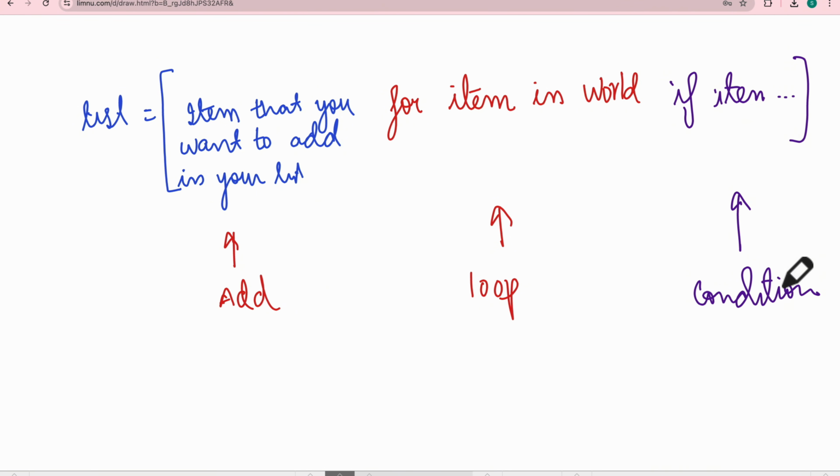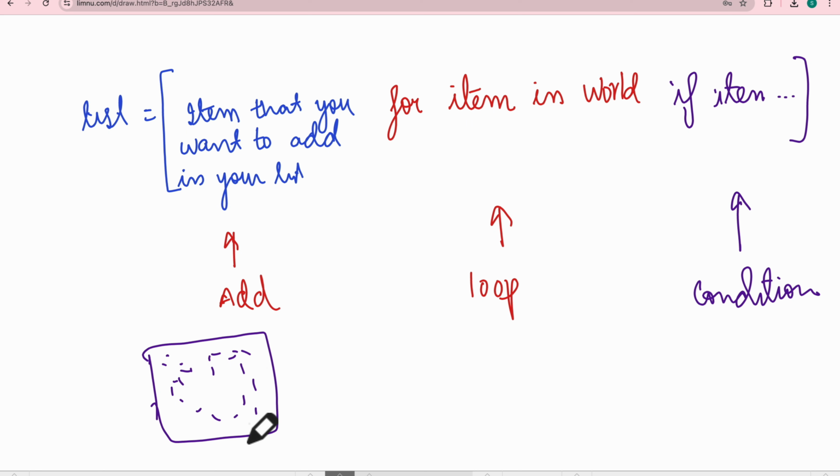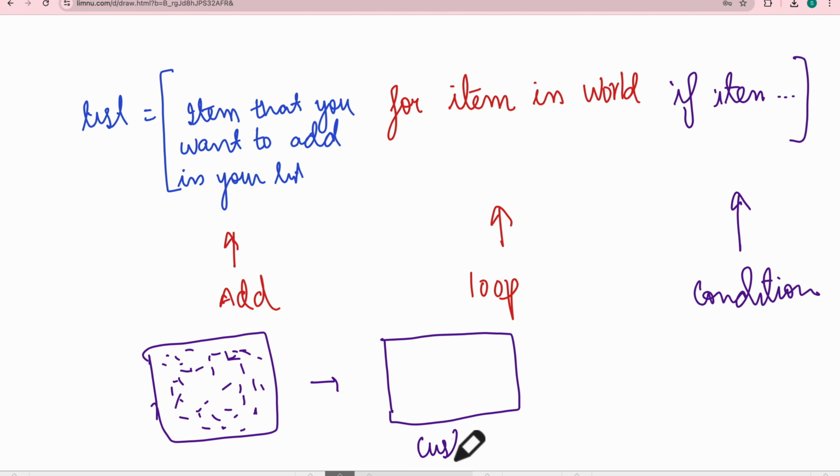So overall, this was the explanation of how list comprehension code works. You have a world of elements, a lot of things are there. You may want everything, but you may not want everything. You want to create a customized list from this world, a customized view of it.